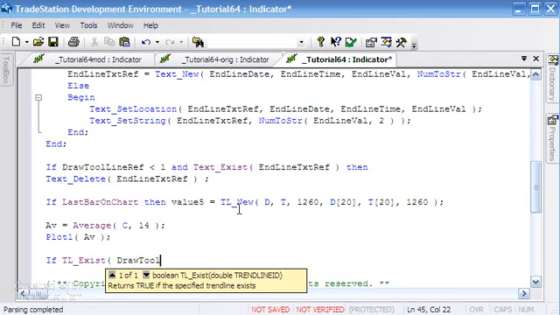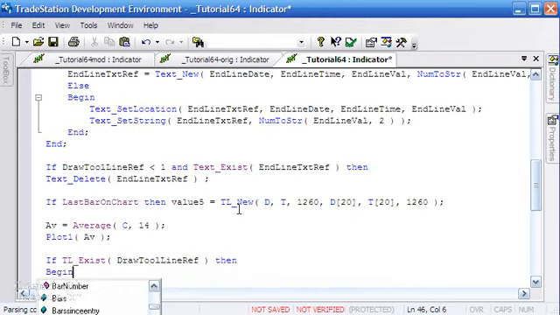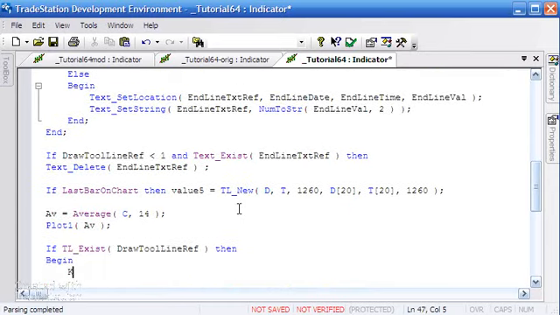And one of the ways that you can trigger that is by trying to, for example, find the value of a line that is not actually there. So we're going to check that the line is there to start with. And we're going to say then begin, and what we're going to do is set up yet another variable. I'm going to call it line val. Could have just used value 1, value 2, value 3, but I thought it would be slightly easier to understand if I gave them names.